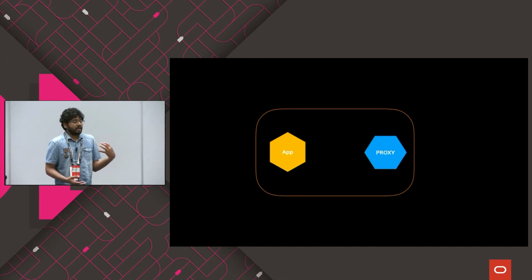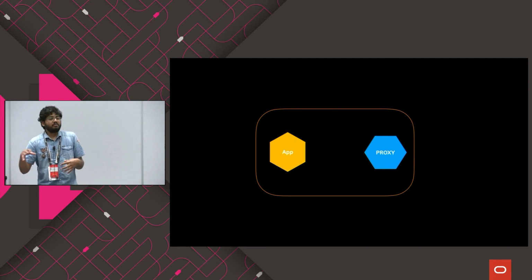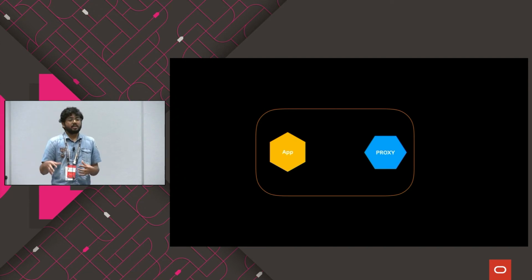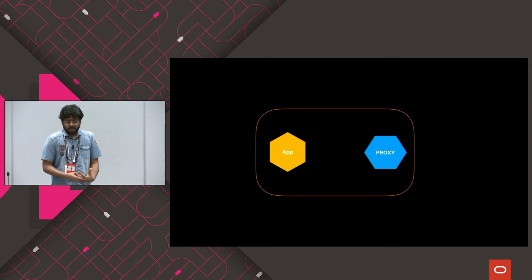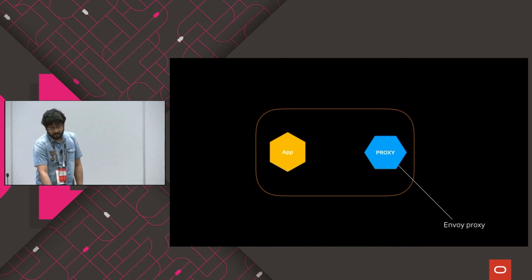So this is done automatically. You don't need to do anything on your services. This is done at the Kubernetes level. So it adds a proxy container inside. And this proxy container is written on Envoy proxy, which we will see later. But this proxy container helps you to intercept all the traffic that goes into the container and comes out of the container. And this is written on Envoy proxy.